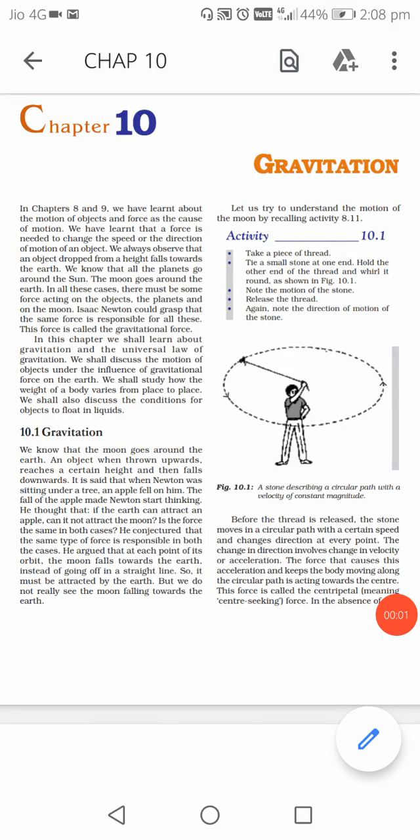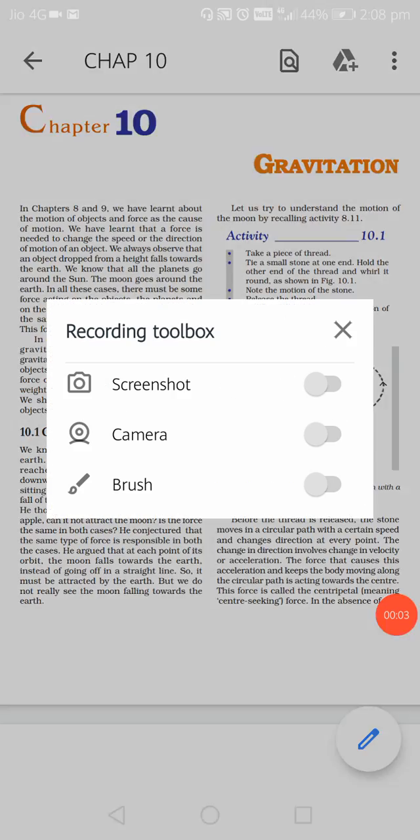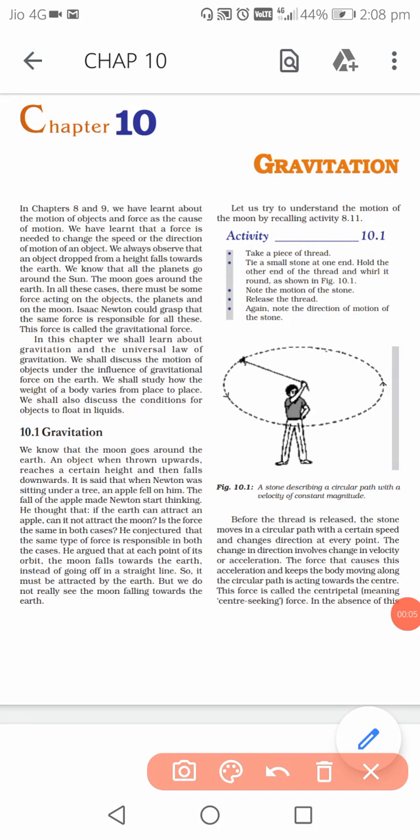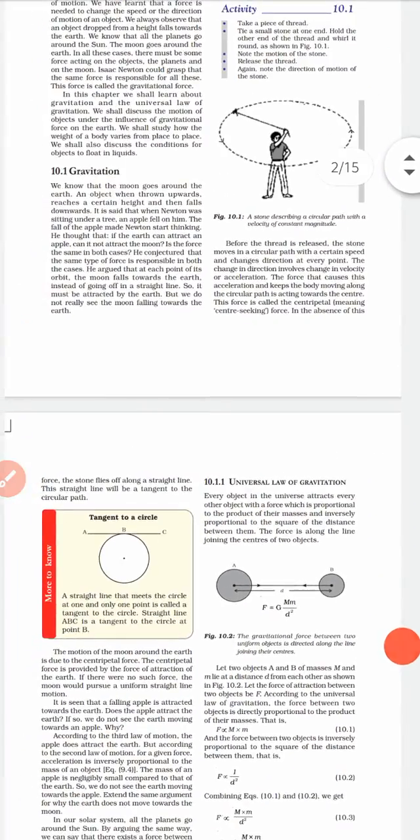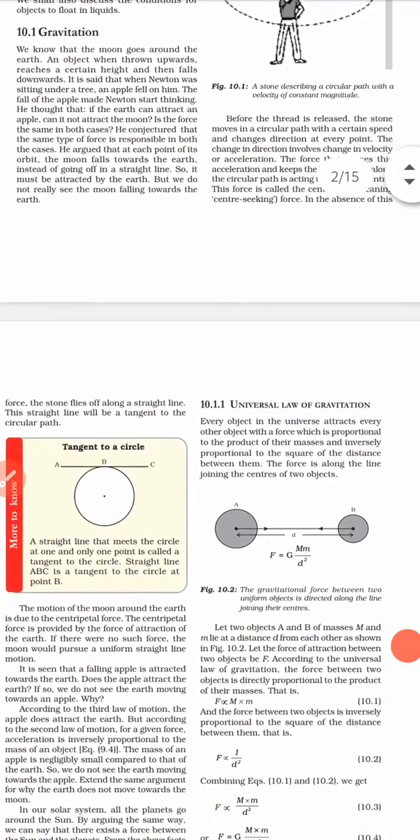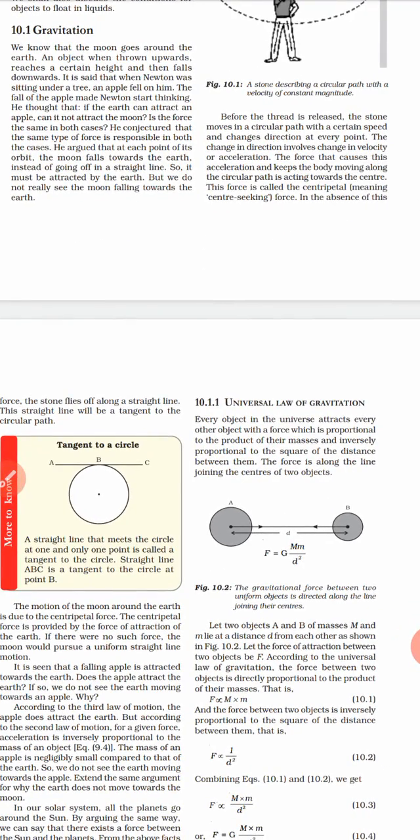So today in this video we are starting the new chapter, that is gravitation. Now see, generally the term gravity means that it is a force applied by earth on every object on earth's surface. Similarly on us also, right? Since due to gravity only we are able to walk, sit, and run, because earth is pulling us towards its center.